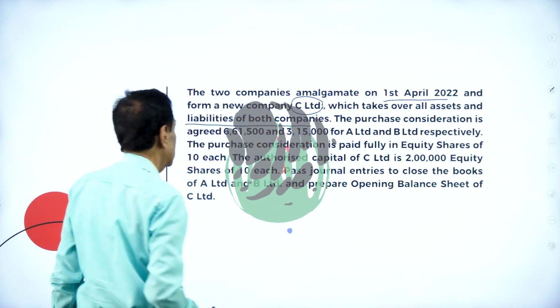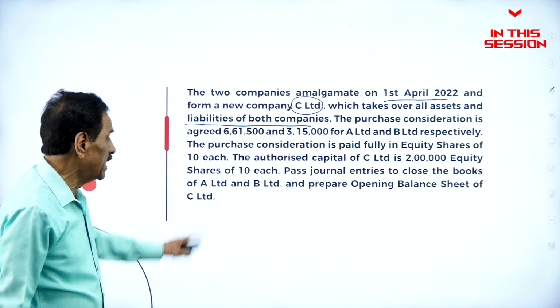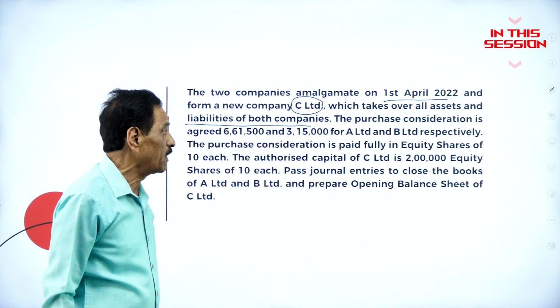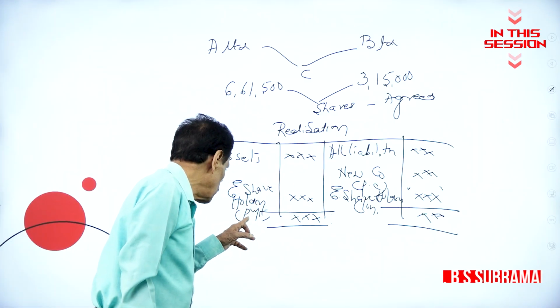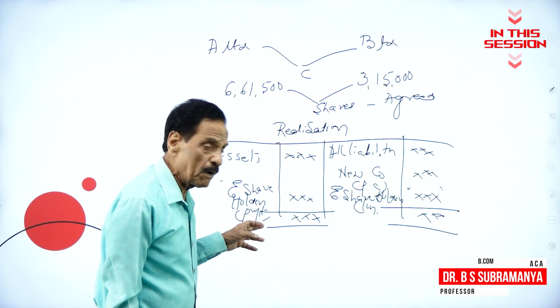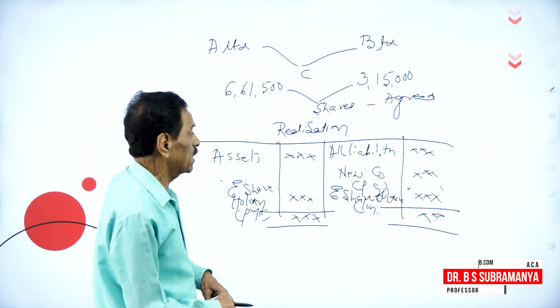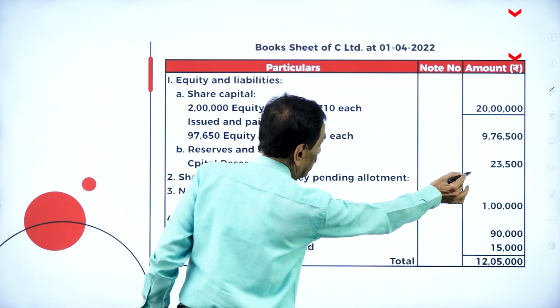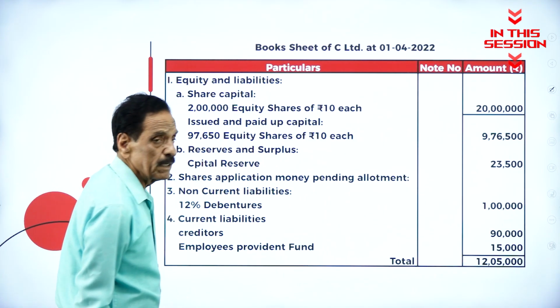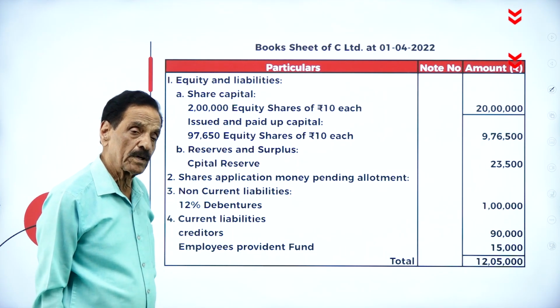The purchase consideration agreed is 6,61,500 and 3,15,000 for A Limited and B Limited respectively. Realization is accounted to equity shareholder if it's a profit. If this is a loss, equity shareholder is accounted to realization account. There is a capital reserve that will come, 23,500, because assets are more and liabilities are less. The difference will come to the credit side.